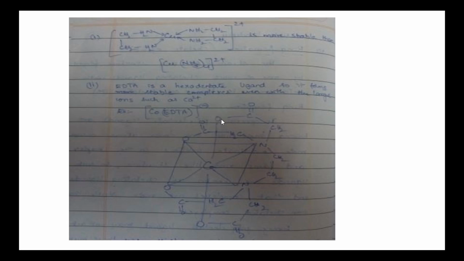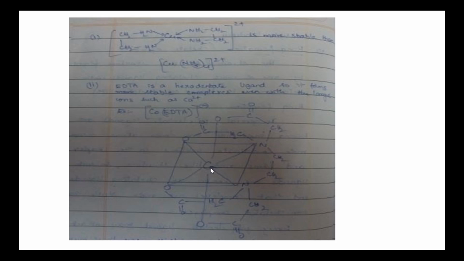This is the donor atom. It occupies one coordinating position. This is the second acetate-type group, CH2COO minus. This oxygen is the second donor atom. So here three donor atoms: two donor oxygens, one donor nitrogen. Here for this nitrogen, two acetate-type groups are there, CH2COO. This O occupies the coordination position. The second group is CH2COO. This oxygen also is placed in the coordination position. That is, only one ligand occupies 6 coordinate positions and forms a more stable complex.